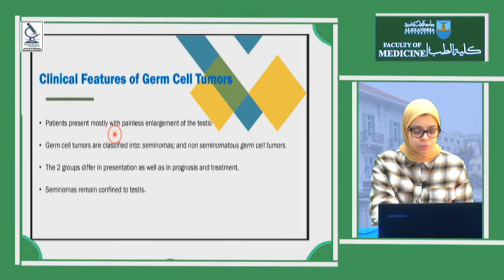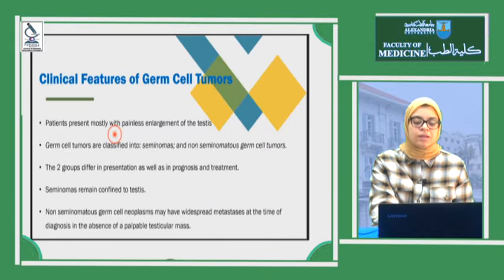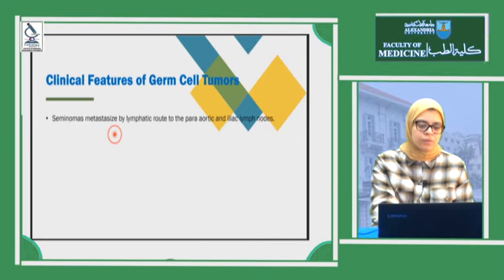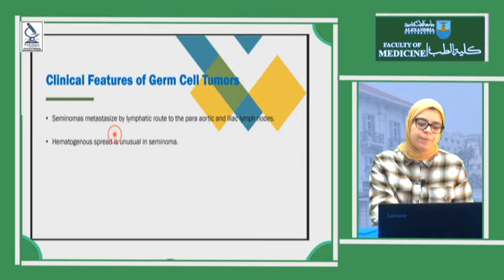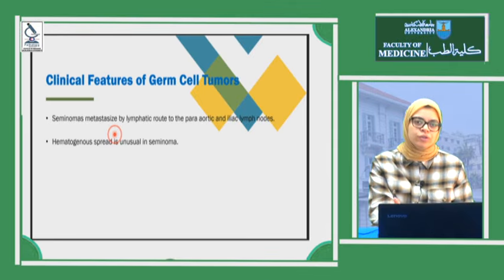Seminoma remains confined to the testis. Non-seminomatous tumors have widespread metastasis at the time of diagnosis, even if the mass in the testis is still very small. Seminoma prefers to metastasize by lymphatics to para-aortic or iliac lymph nodes. Hematogenous spread is unusual, and this of course confirms the gross picture that it has very little hemorrhage or necrosis.